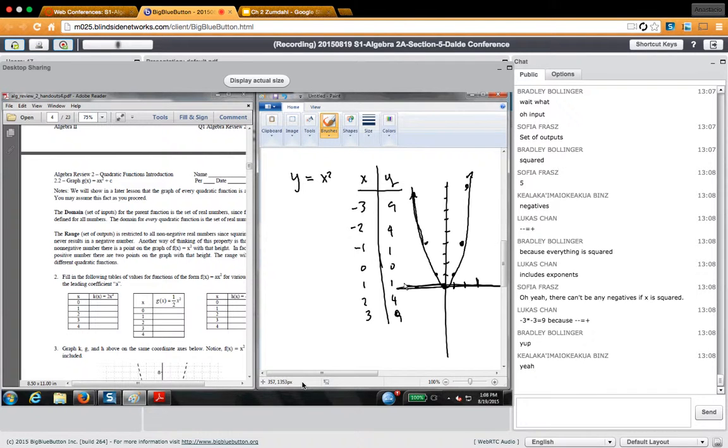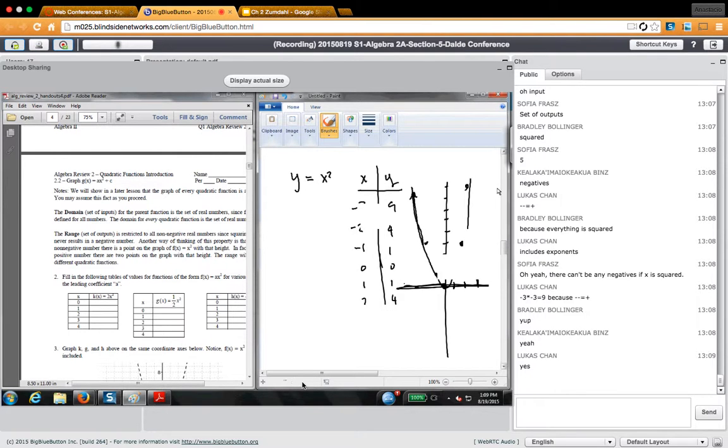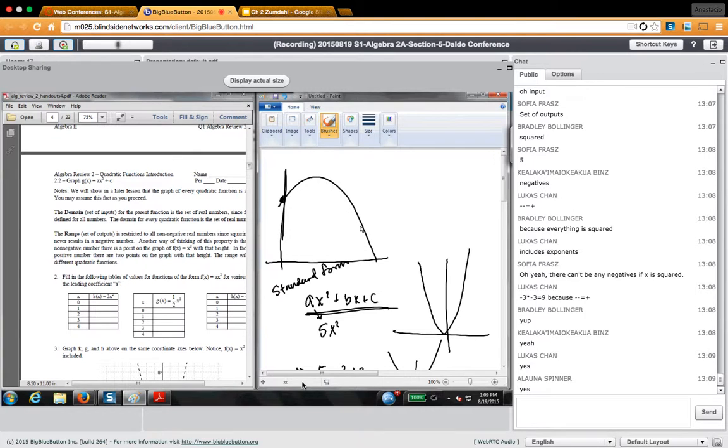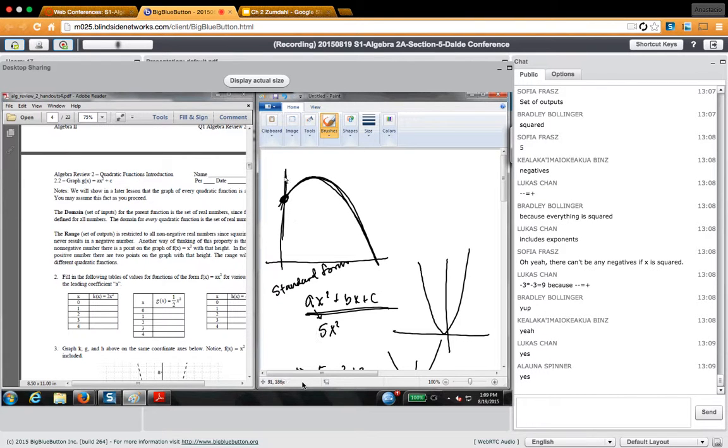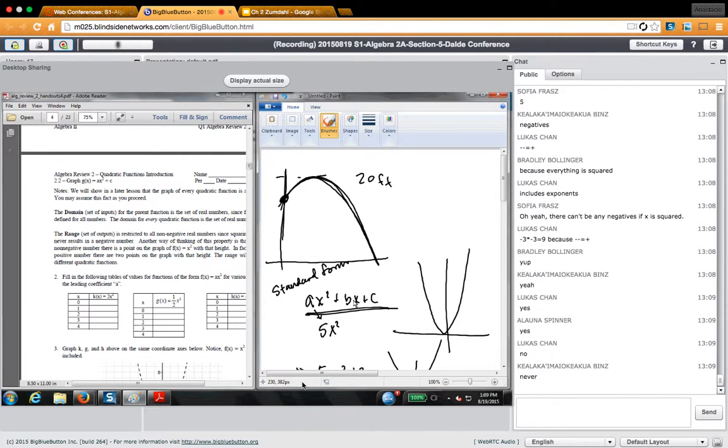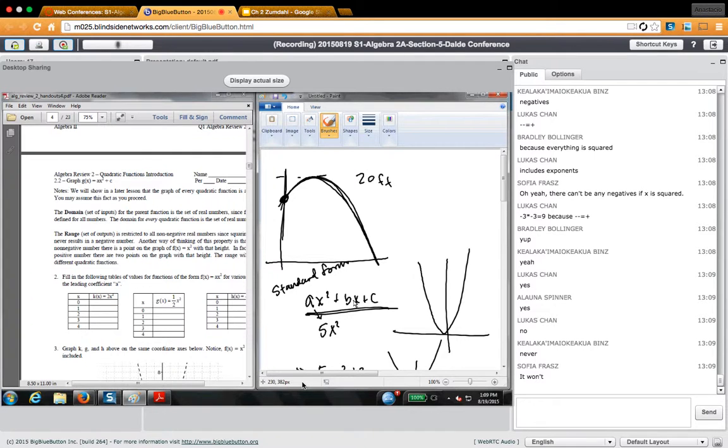Because when we're dealing with lines, it usually had no restrictions on the domain and the range. When we're dealing with parabolas, we have a restriction on the domain, or we have no restriction on the domain, but we do have a restriction often on the range. Does that make sense? It's like asking, if I were a basketball player throwing this ball up in the air, like this, and up here is like 20 feet or something like that, and the question is, when does the ball reach 30 feet? And what would your answer be? Never. That's outside of the range. The range for this is between 0 and 20. You know what I mean?